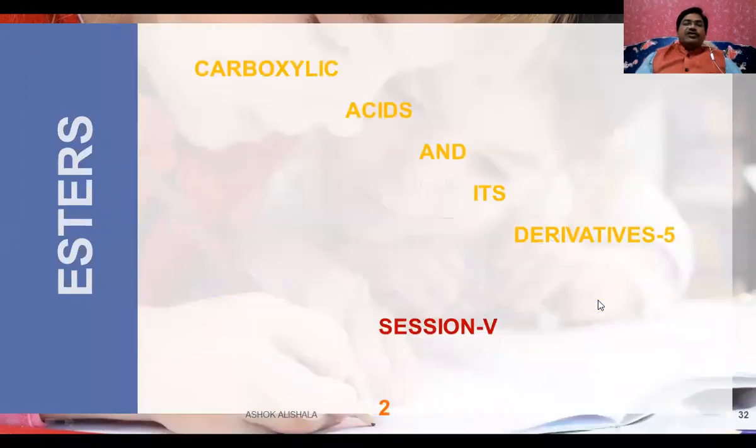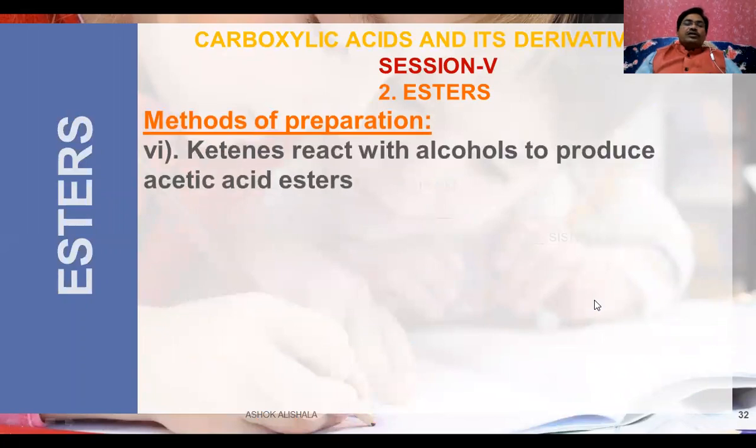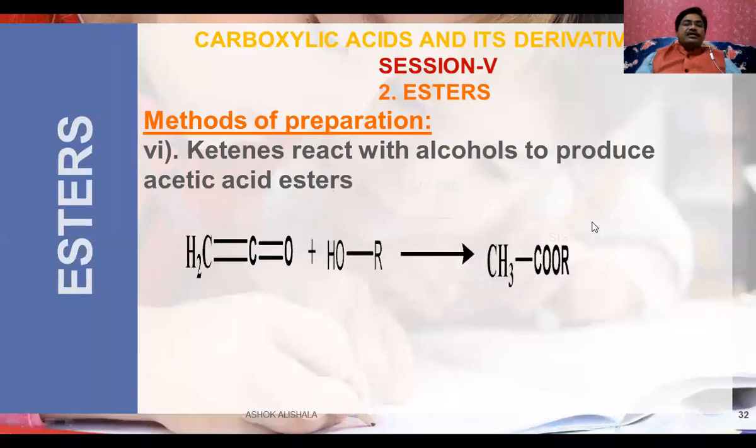Now let us see the other one. The next preparation method is ketenes reacting with alcohol to produce acetic acid esters. Let us see what is ketene. This, you know, is ketene. When treated with the alcohol, it will give acetic ester. Depending on the group, if it is an ethyl group, we'll get ethyl ester. If it is a propyl group, we'll get the propyl ester. That's why we call them acetic acid esters.